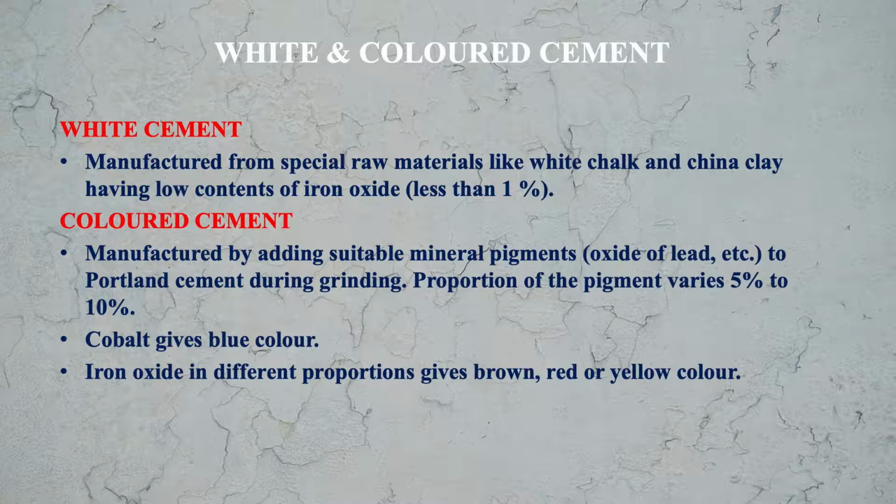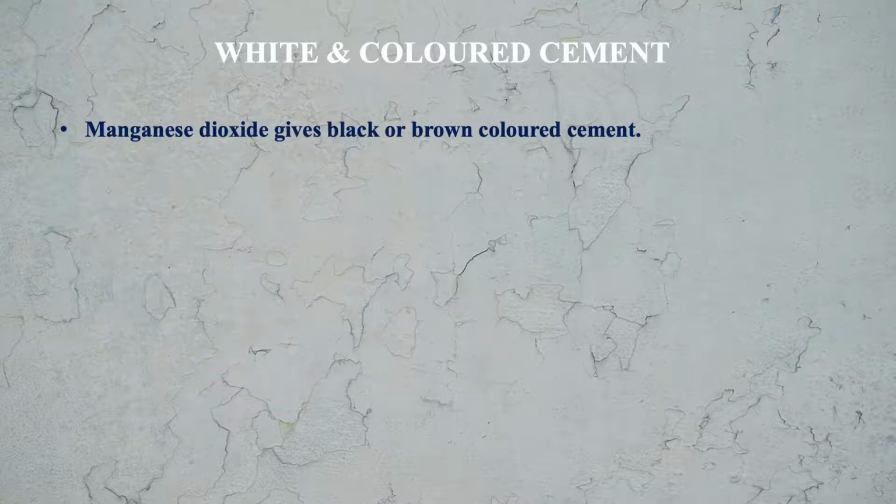All these three colors you can get by changing the proportion of the iron oxide that you will be mixing to the OPC at the time of grinding. Then manganese oxide will give you black or brown color in the cement.